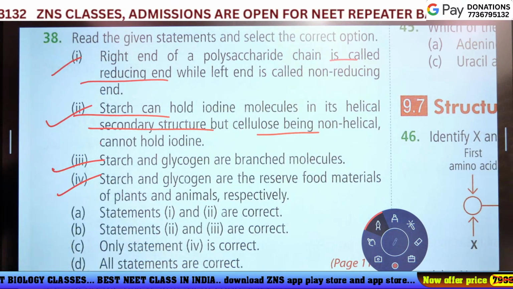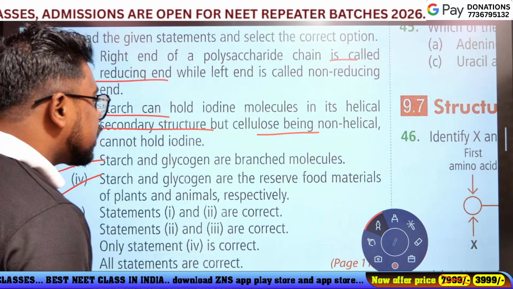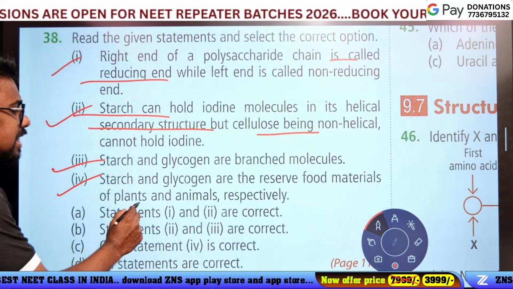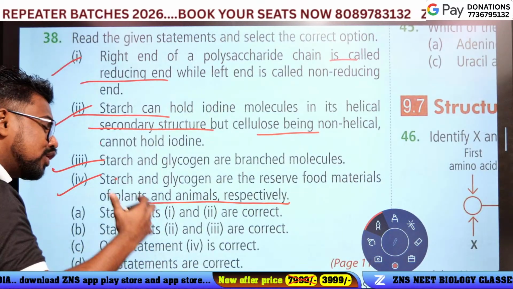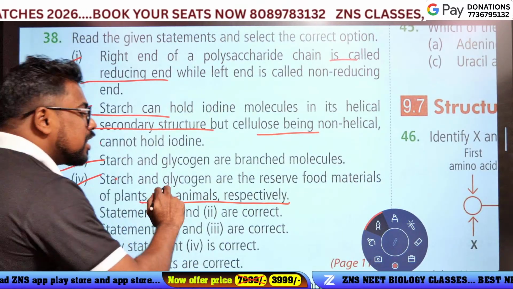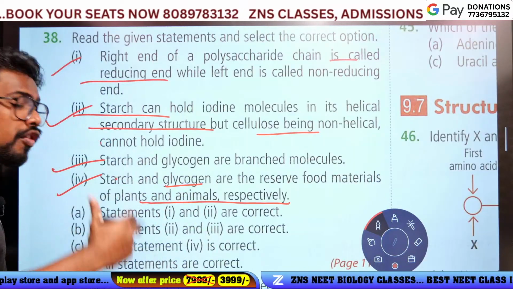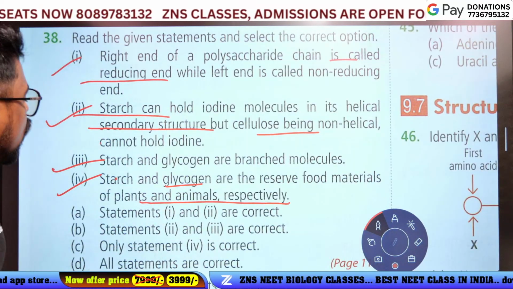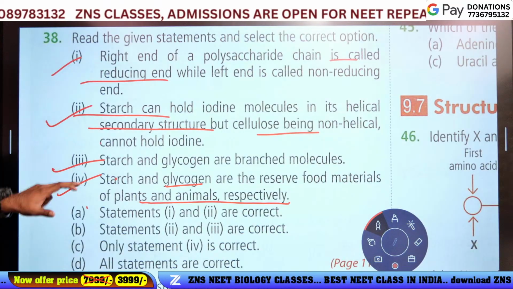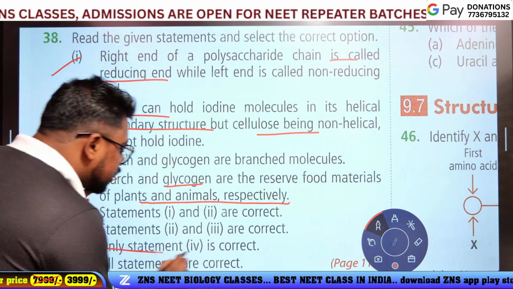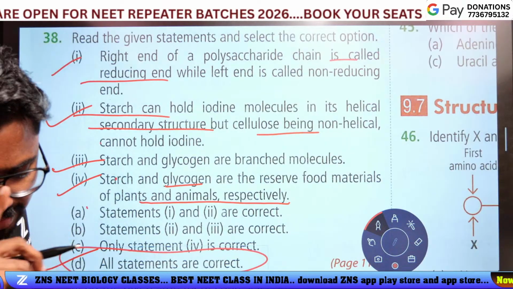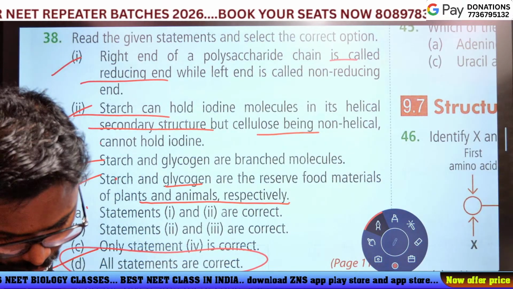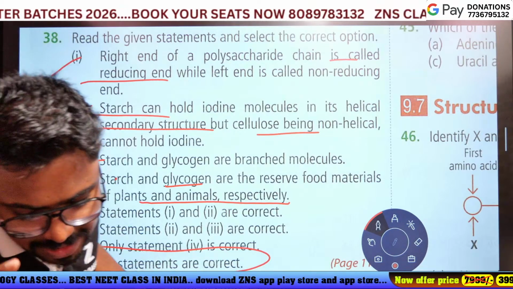Starch and glycogen are the reserve food materials in plants and animals respectively. Starch is the food storage form in plants, glycogen in animals. All four statements are correct, so option D is the answer.